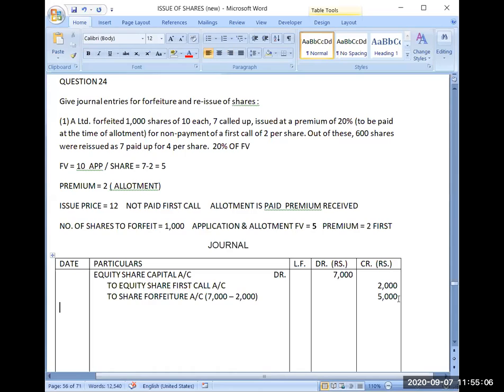Okay. Now coming to the reissue part. Now see the reissue sentence. First thing, how many shares have you reissued? 600. Were reissued as rupees 7 paid up, as rupees 7 paid up for rupees 4 per share. So now two parts are there. Which amount will you be getting? 4 you will be receiving or 7 you will be receiving?